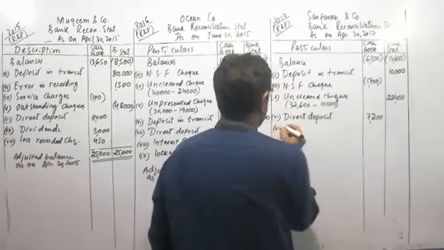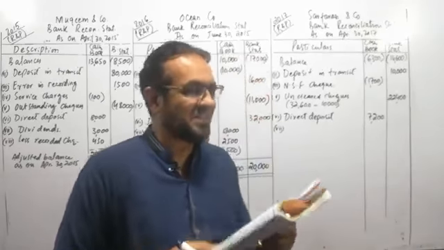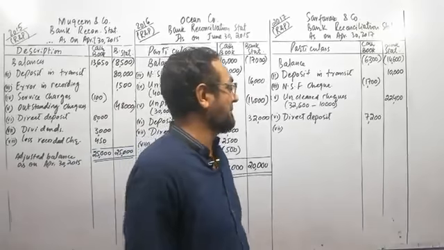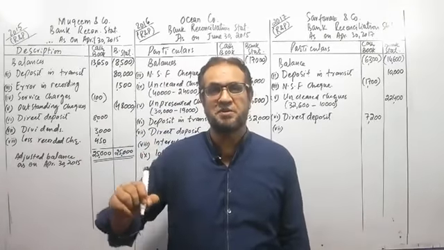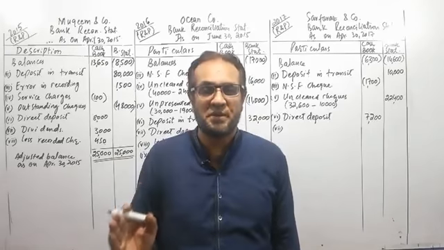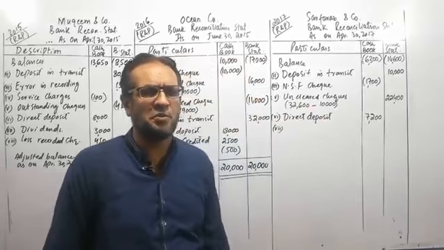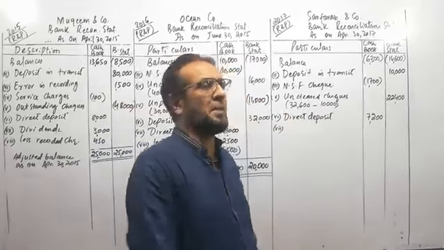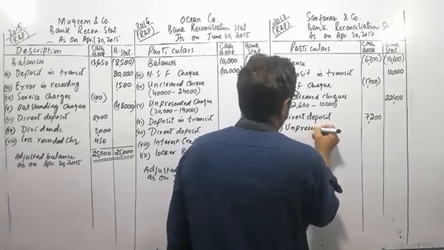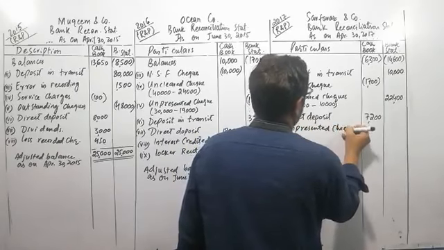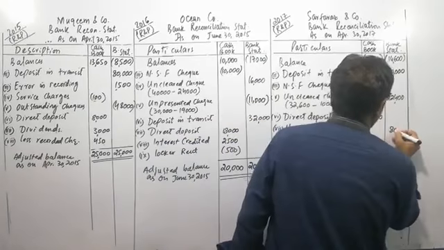Number 7, unpresented checks 8,000. Unpresented checks, let me remind you again, are those checks which we have issued to the suppliers. We have recorded them in the cash book, but they are not being shown in the bank statement. Someday the bank will make payment to them and they will be deducted from the bank statement. So today we will deduct these amounts from the bank statement. The amount is 8,000 rupees.